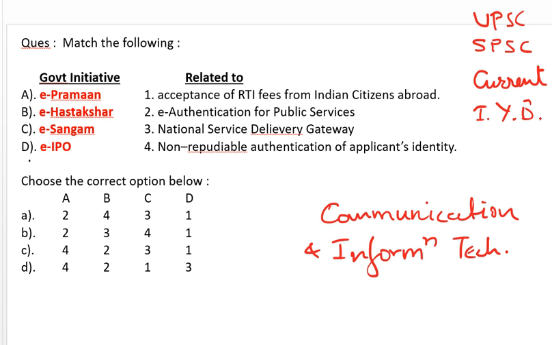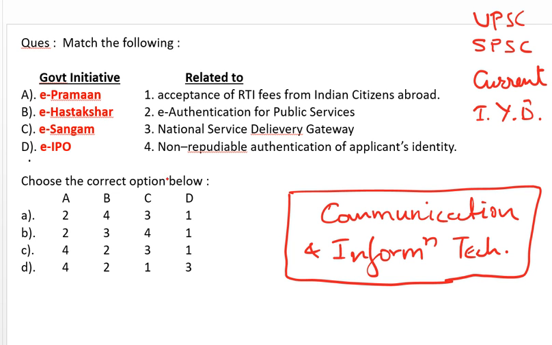I have already explained what e-Pramaan is, what e-Hastakshar is, what e-Sangam and e-IPO are, under the heading of communication and information technology. You can search for my video. So now there are government initiatives on one side, and the question asks: e-Pramaan is related to which of these? e-Hastakshar is related to which of these? e-Sangam and e-IPO. And the options are like this; you have to choose any one of the multiple options.